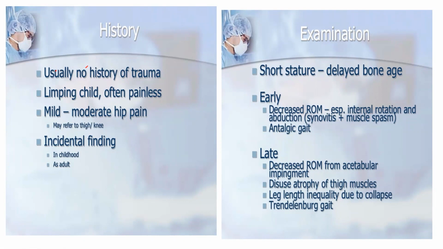The pediatric population, a 4 to 8 year old boy or a girl, walks with a limp with no pain. There is no pain in walking, but there is a limp, lurching is there. So mostly it's Perthes. Now there are two three things more. These kids normally have short stature, with delayed bone age. This is very important. Why is there short stature?